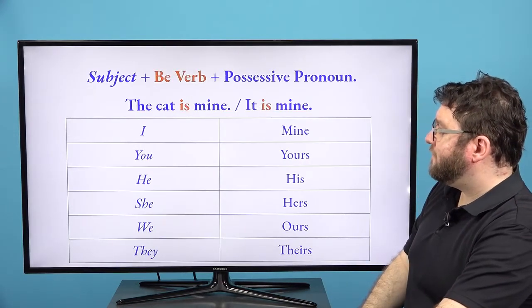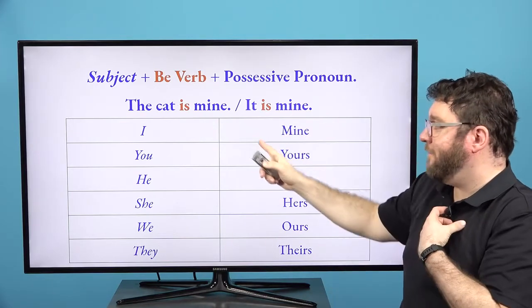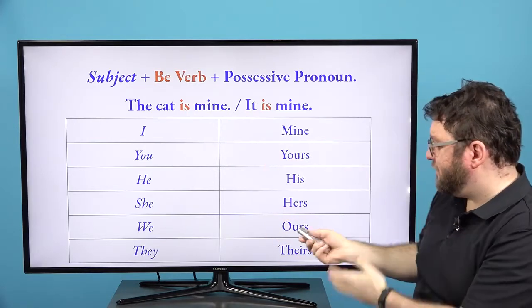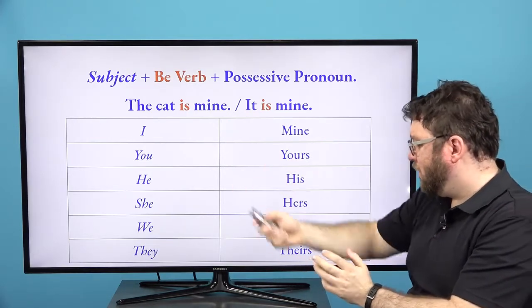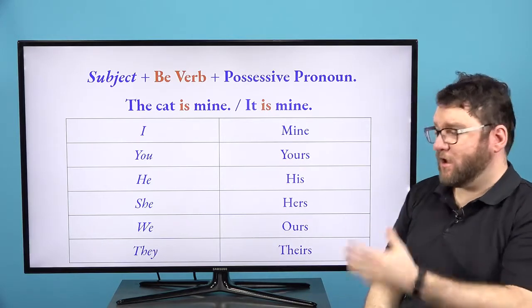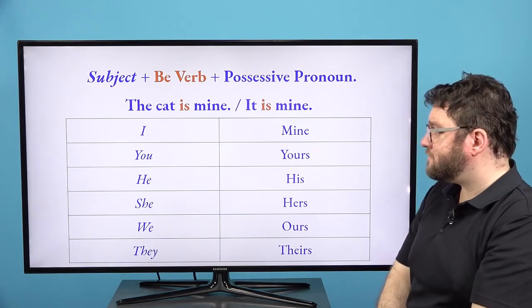Next, for be verbs, we have possessive pronouns, right? The cat is mine. So we talked about this very briefly. You should already know this. I, mine, you, yours, he, his, she, hers, we, ours, and they, theirs. You can pause the video, or you can go back to our previous lessons.